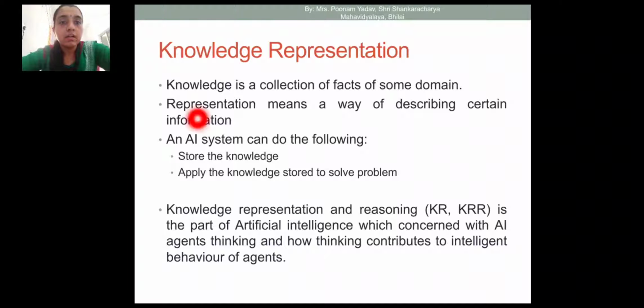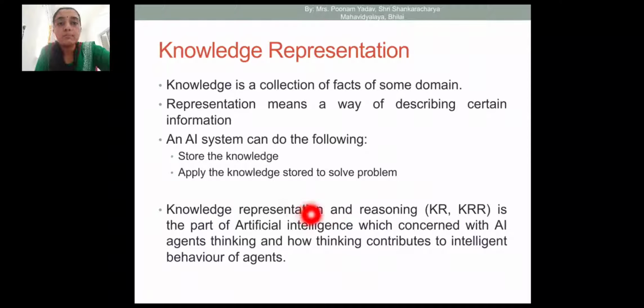So here I'll write that an AI system can store the knowledge and apply the stored knowledge to solve problems. So for solving any complex, real world problem, what does AI do? It first stores the knowledge, a collection of facts. Okay, it collects the knowledge, stores it, represents it in the form of some rules, inference rules, and then applies them. On the basis of that knowledge it is able to take decisions or solve the problem. So in this way, knowledge representation and reasoning, also called in short KR or KRR,